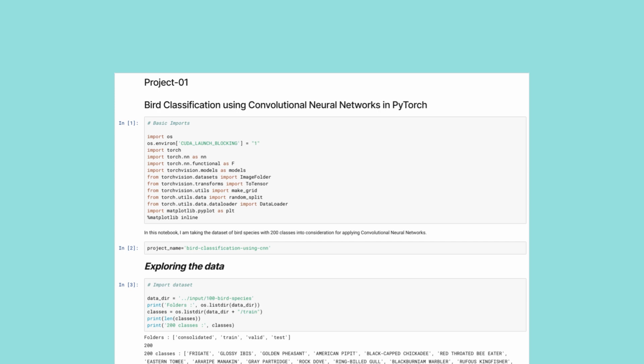We also see examples of the bird species that are there, like the African firefinch, American kestrel, red-faced cormorant, etc. Then we divide our training dataset into training and validation dataset so that the validation dataset will act as the unseen data to validate the trained model. Using a batch size of 256, we divide the data into train, val, and test. And we see the whole matrix of the training dataset that is available to us.